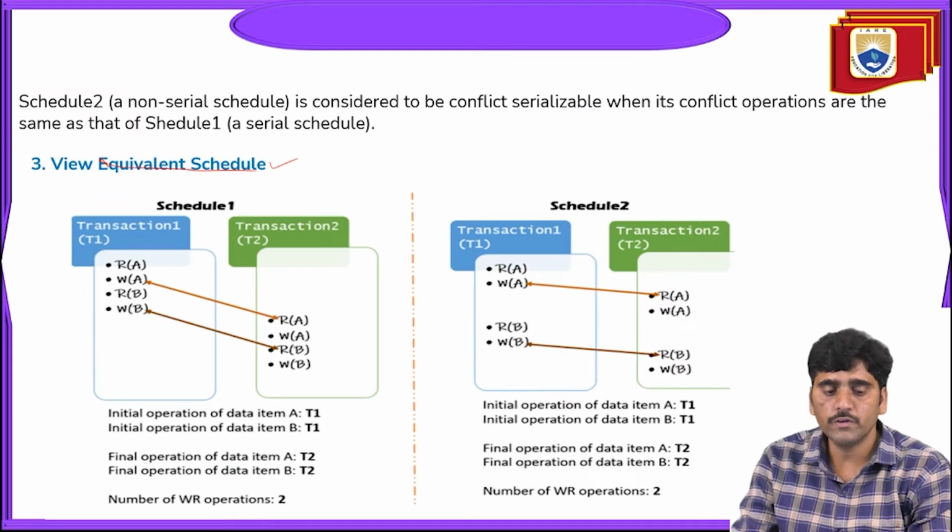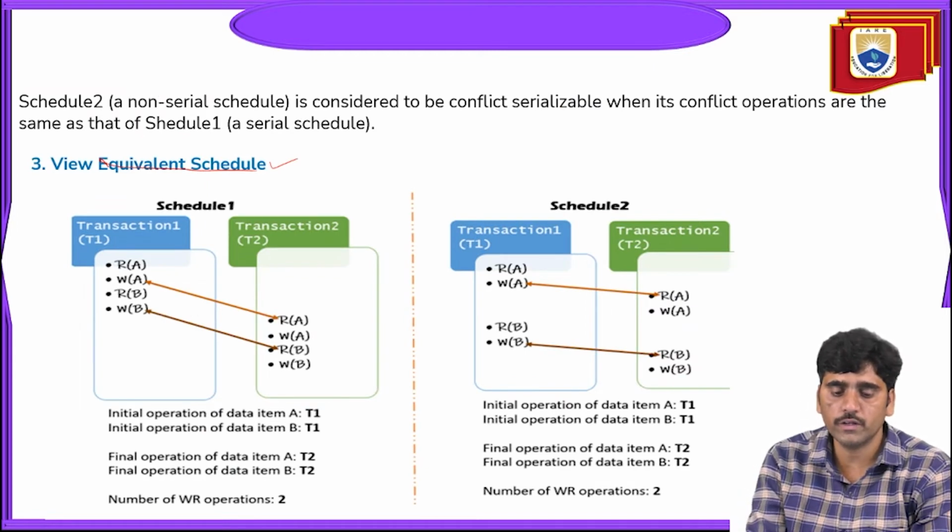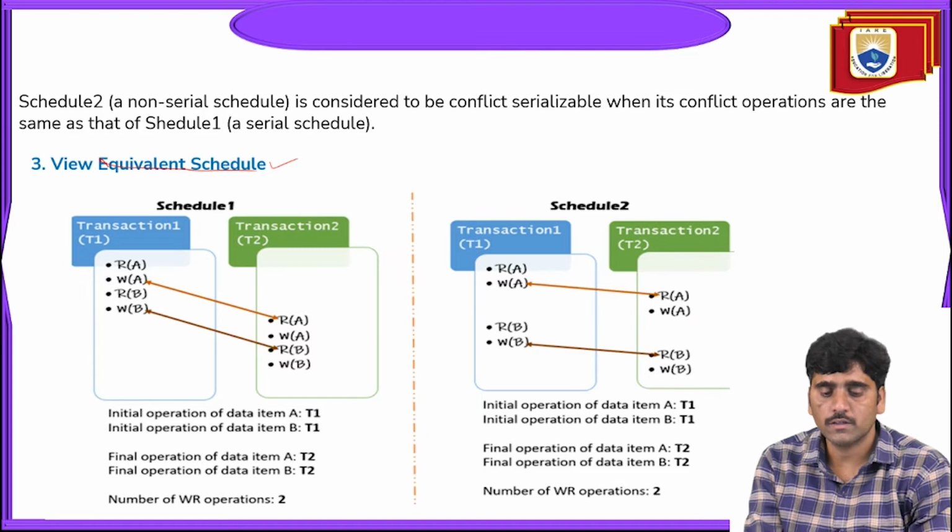And now view equivalent. Here the diagram shows that schedule 1 and schedule 2 contain transaction 1 and transaction 2.